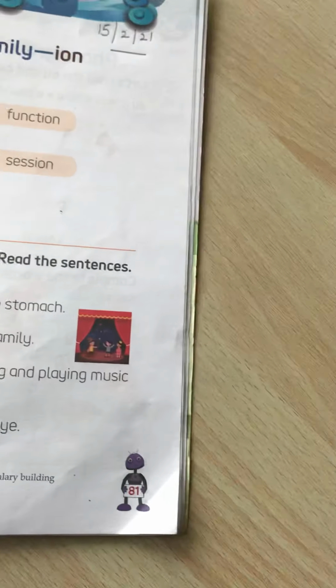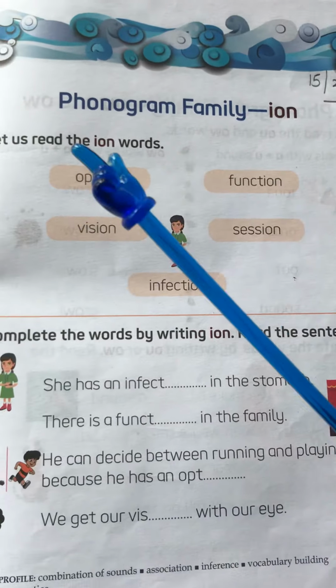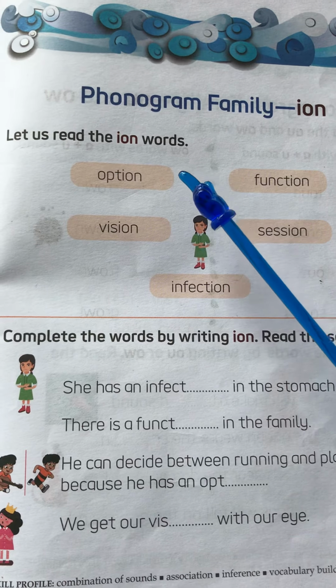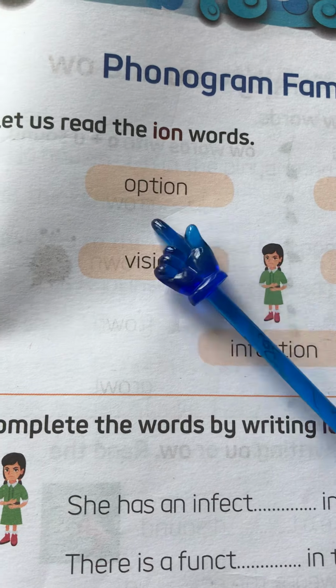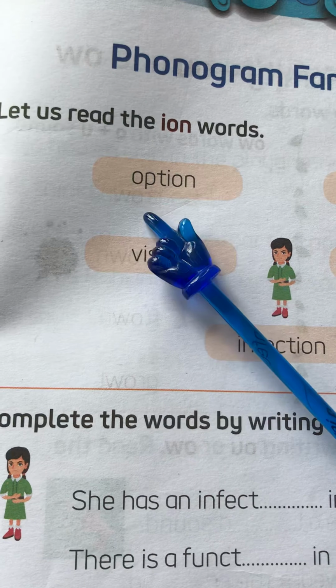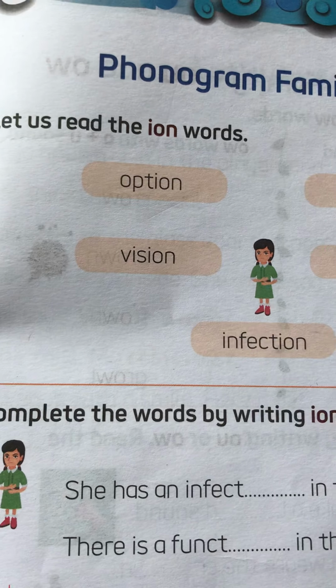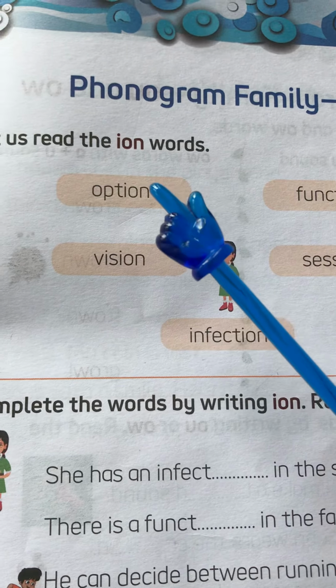Okay. Now let's read some words over here. Read the ION words. See, option. Please speak. Option. Option. Function.